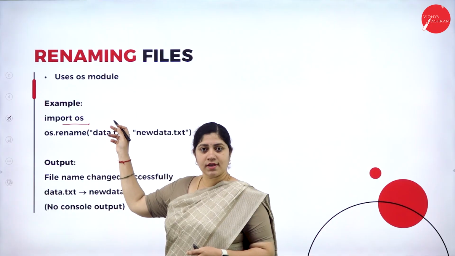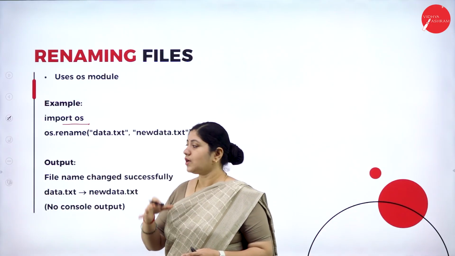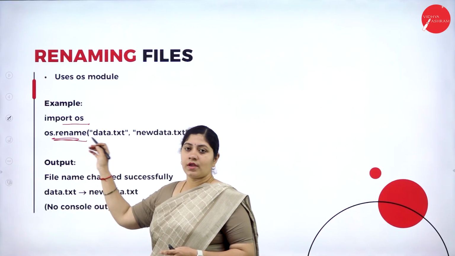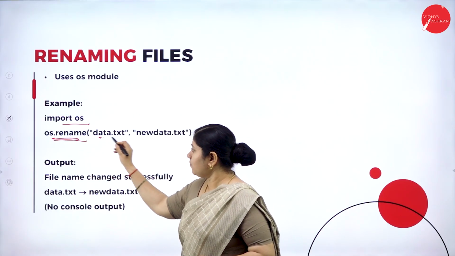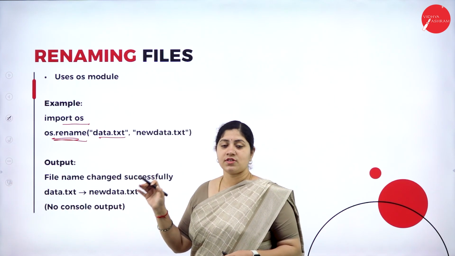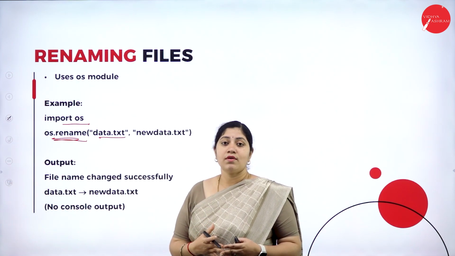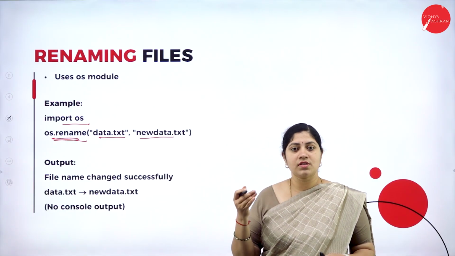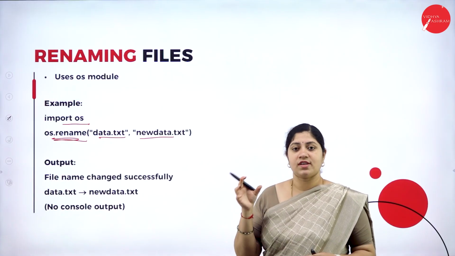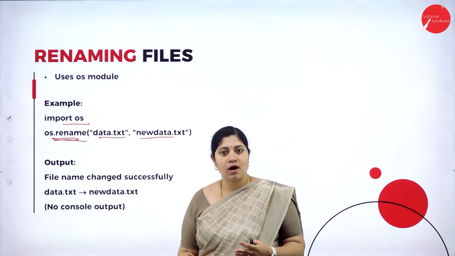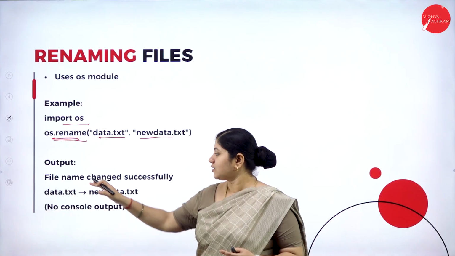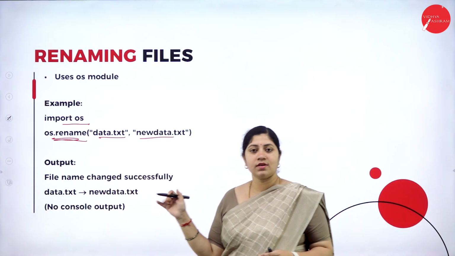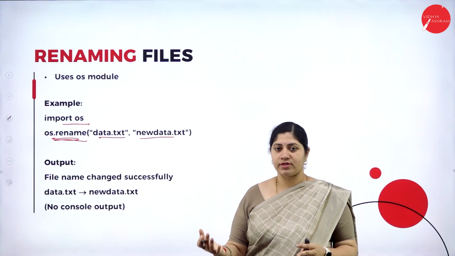import os. So this is a library that we are importing, os. All right. Now, what is the thing we need? os.rename. Initially we had our file name as data.txt, which has to be renamed with a new word, that is new_data.txt. Even now it is a text file format itself, but just the name will be changed. Thus, at the output, what can we expect? The file name is being changed or updated successfully. So this is the statement that we can expect with respect to the output.